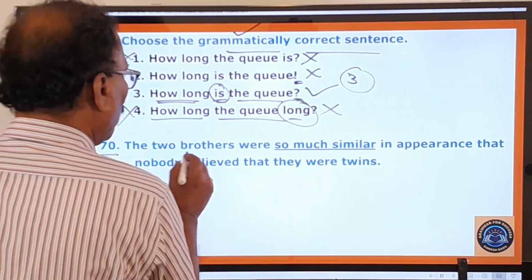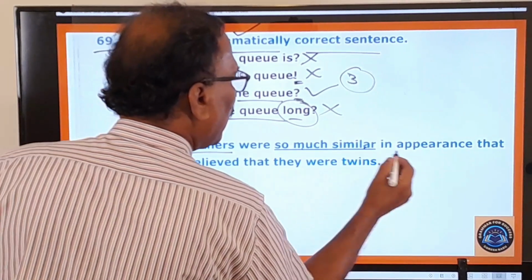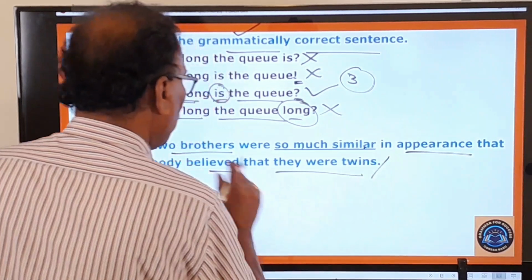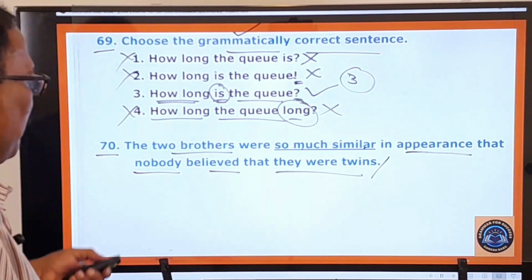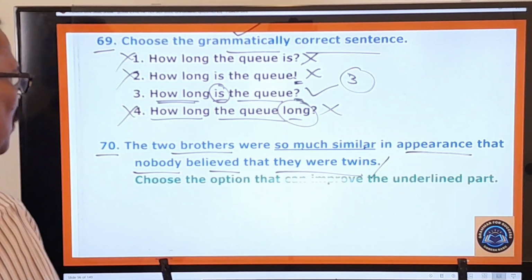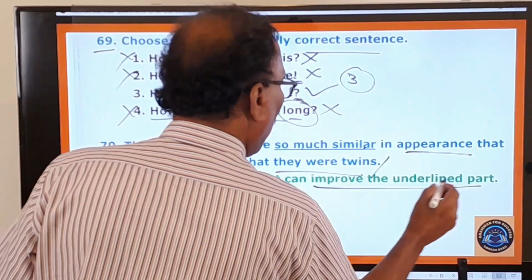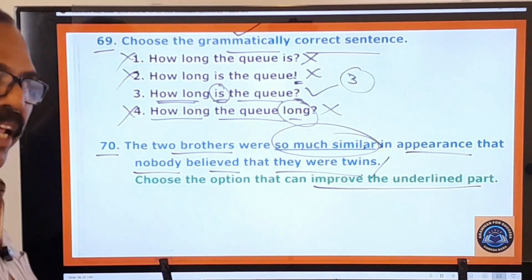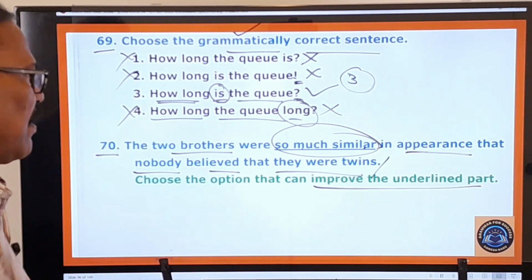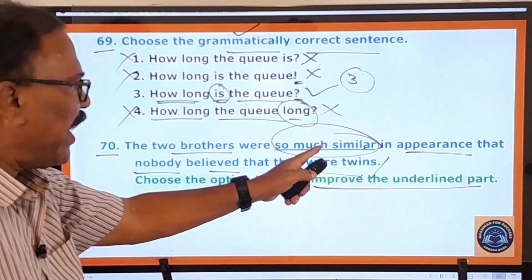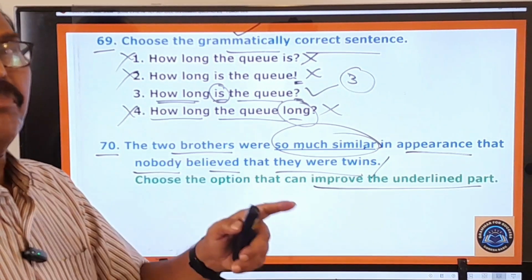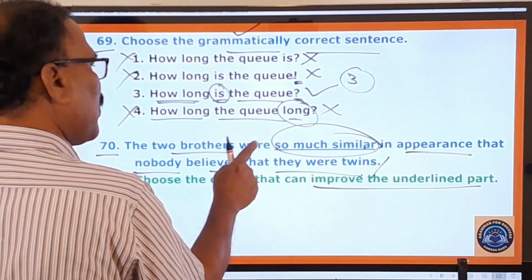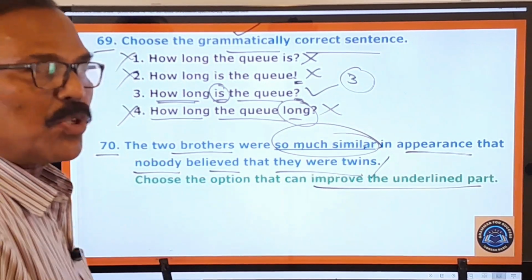70th question. The two brothers were so much similar in appearance that nobody believed that they were twins. So this is the statement. Okay, and what is the examiner asking you to do? Choose the option that can improve the underlined part. So this is the underlined part that has to be replaced by another phrase, because in this sentence this phrase is not giving proper meaning. What is the meaning of the sentence? First of all, you see that the two brothers were so much similar, so much the same.